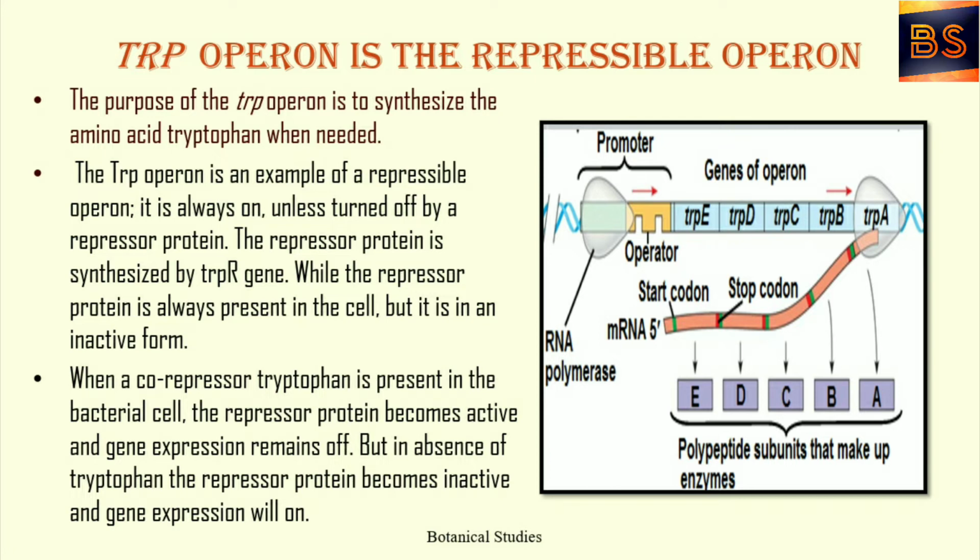The repressor protein is always present in the cell, but it is in an inactive form. When a co-repressor, tryptophan, is present in the bacterial cell, the repressor protein becomes active and the gene expression remains off. But in absence of tryptophan, the repressor protein becomes inactive and the gene expression will be on.